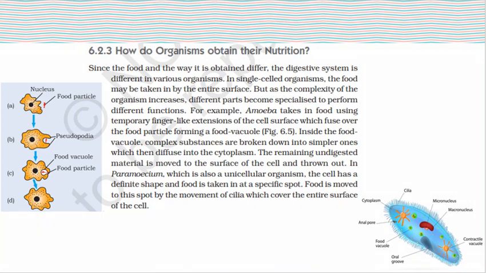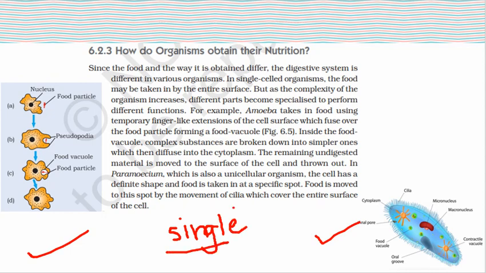So let's study the nutrition in amoeba, and also in paramecium. The amoeba and the paramecium, we all know, are both single cell organisms. That means they are both made from a single cell, and we human beings are multicellular organisms.